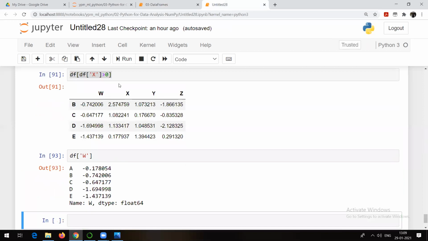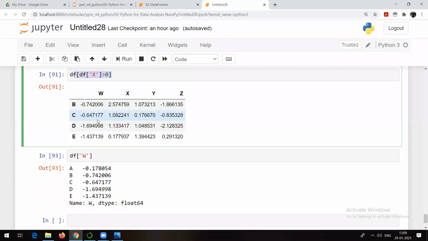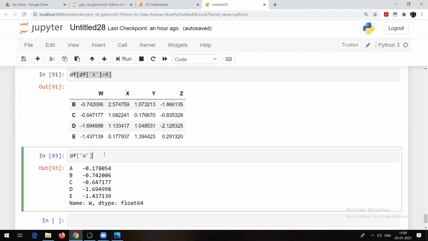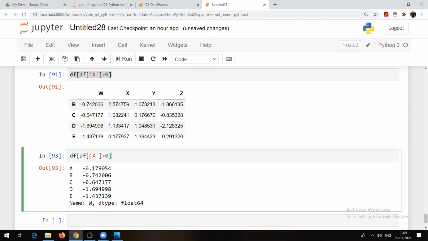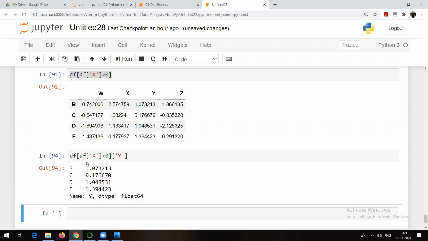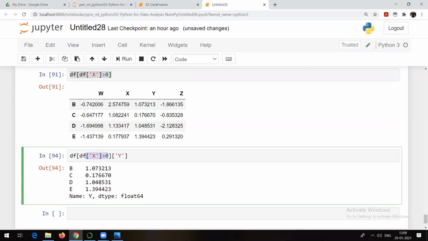So in our case, what I mean to say is, this is what we are trying to do. Out of this, what do you want? Whether you want only x, only w, only y, or only z, that's also possible. So here if I copy this particular command, from all these results, suppose I want only y. So yes, that's possible. It means for whatever the values where x is greater than 0, from that I want to check all the y values. I want to see all the y's where x is greater than 0. This is the answer for that. Right? So here I was applying it for only one column.